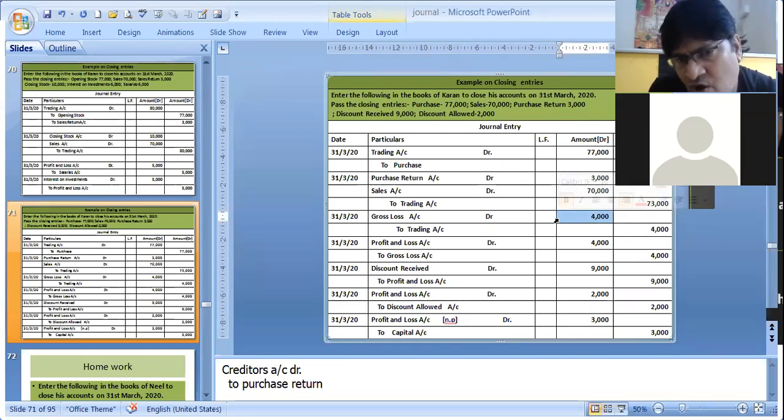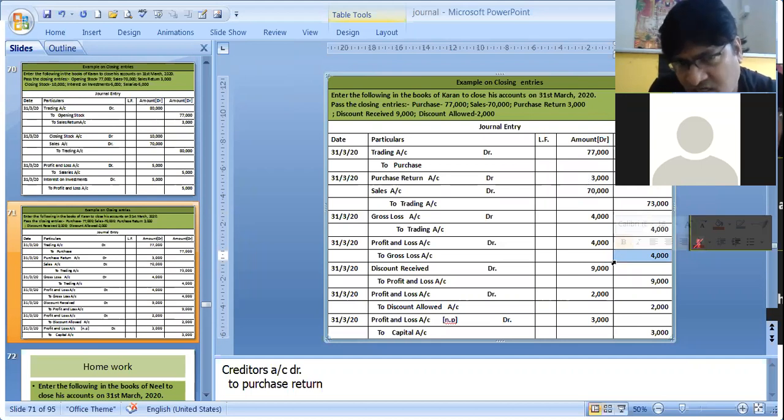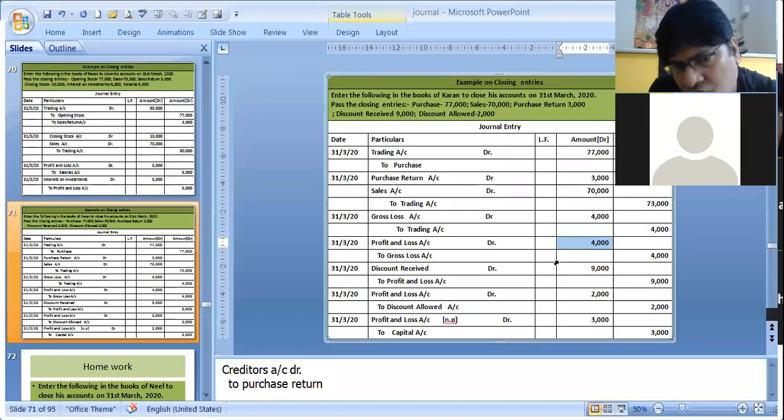That gross loss which we have created is again a nominal account. Any nominal account, once debited, has to be credited. So gross loss has to be credited. To close it, we are closing it in profit and loss account. So this debit is again closed to gross loss in profit and loss account, because the gross loss is only transferred to profit and loss account in order to find out whether we have made net loss or net profit. Let's understand that. Our profit and loss account is again debited by 4,000. So profit and loss account debit to gross loss. We have transferred the gross loss, or we have closed the gross loss, in profit and loss account.